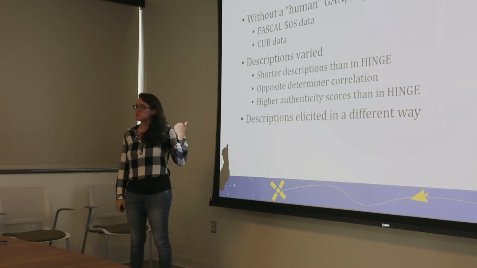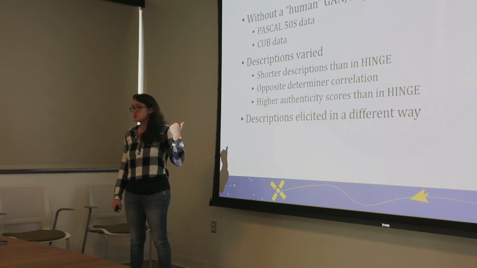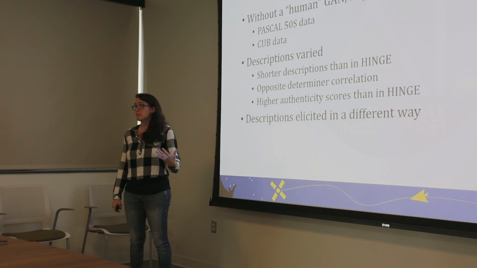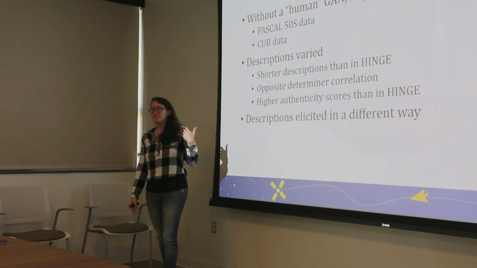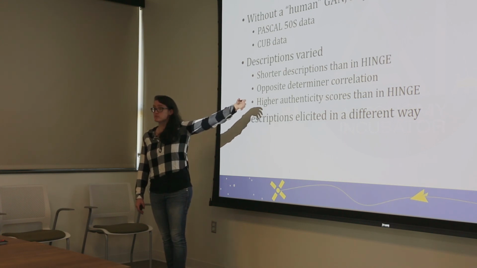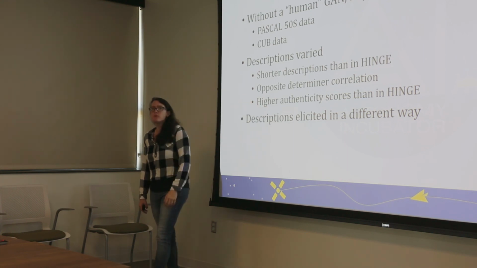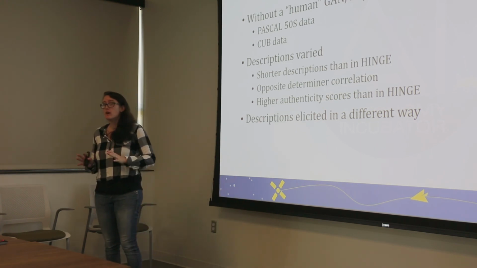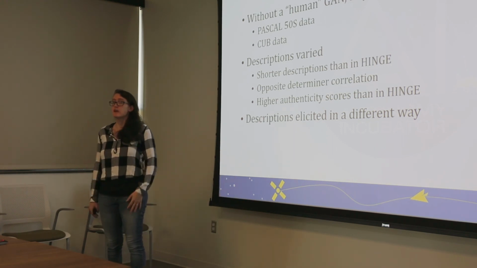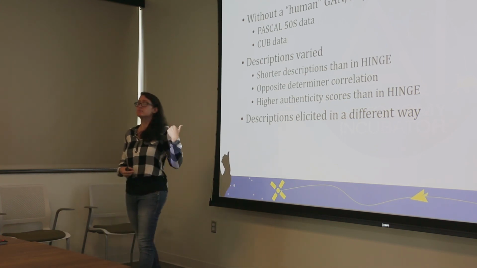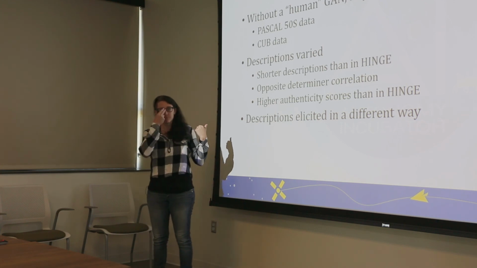We found shorter descriptions in the cont'd data set than we did in HINGE. Remember that for HINGE, we thought that the more text you provided, the better the description would be. Here we're kind of seeing that good descriptions are shorter. We also saw the opposite determiner correlation. The more determiners you use, the better the description tended to be. Also higher authenticity scores. Again, this is a proprietary loop algorithm, so I don't know what goes into an authenticity score, but the more authentic the language, the better image it tended to produce.